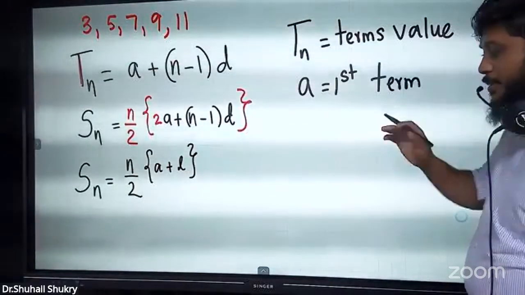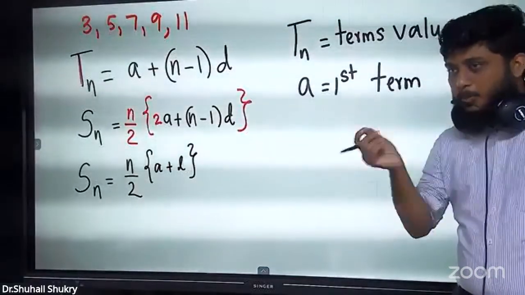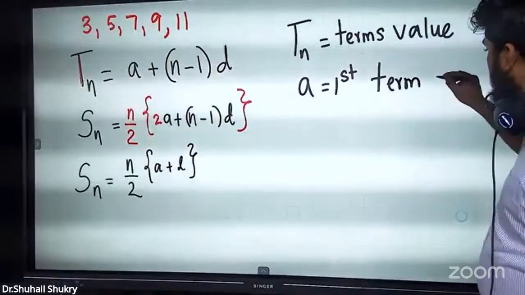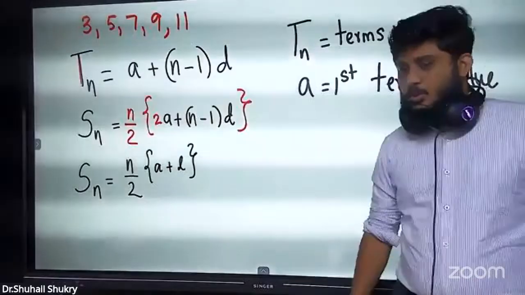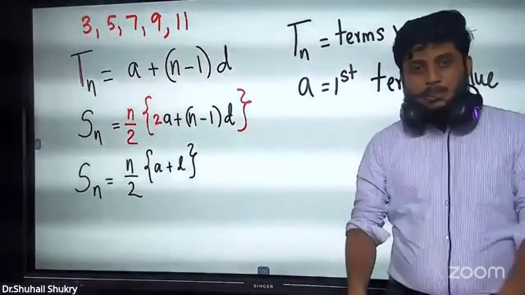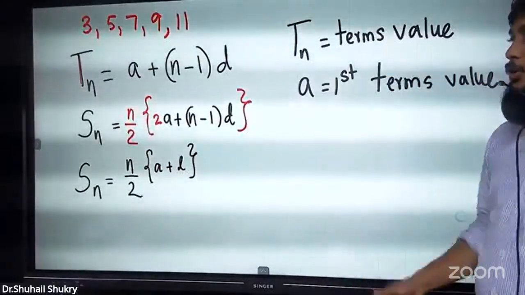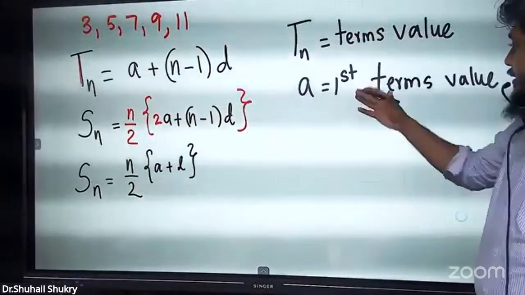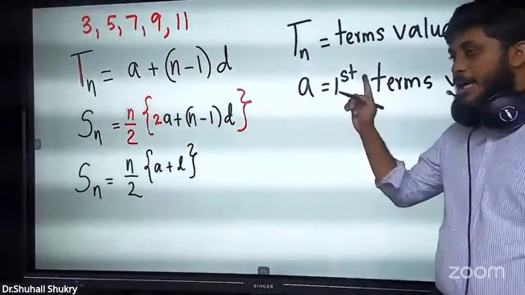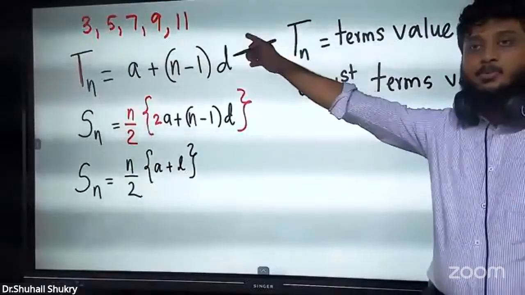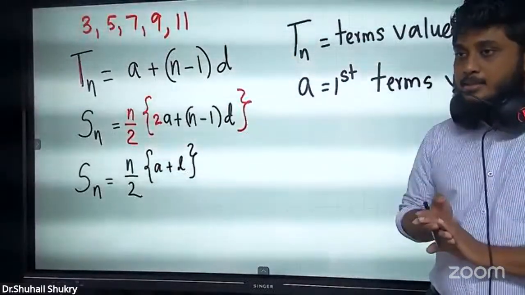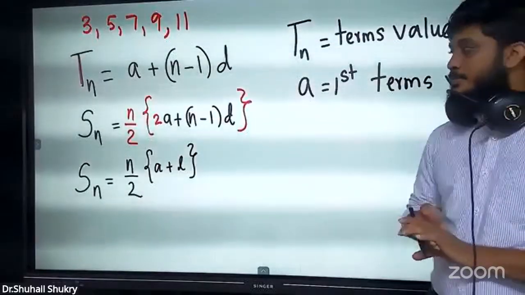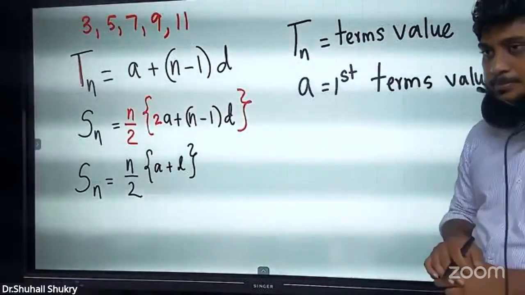Other teachers stop at first term, but I will put some extra thing for this. First term's value, I will put, to give it more meaning. Already first term gives the meaning, but first term's value you will understand. So can you tell the A value for this progression? How much is A? A is 3. Very good. Now you know what A is.